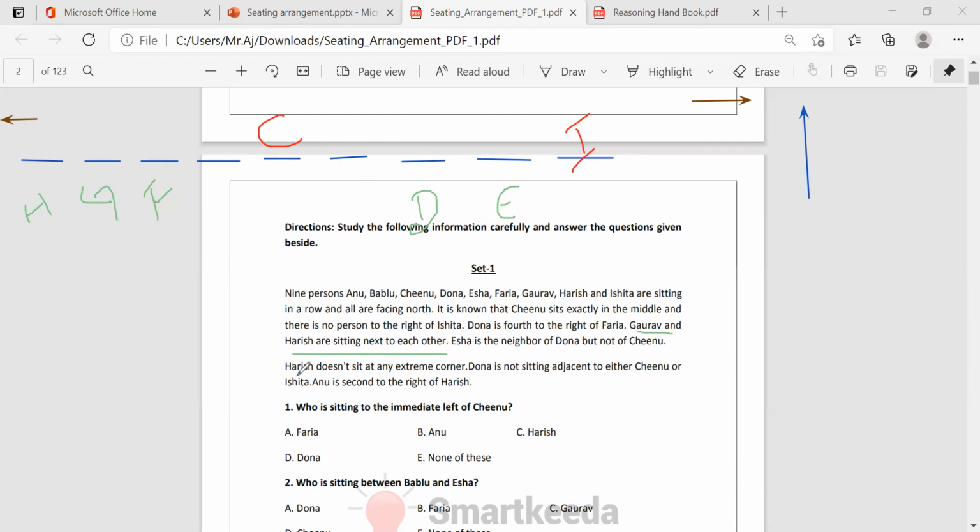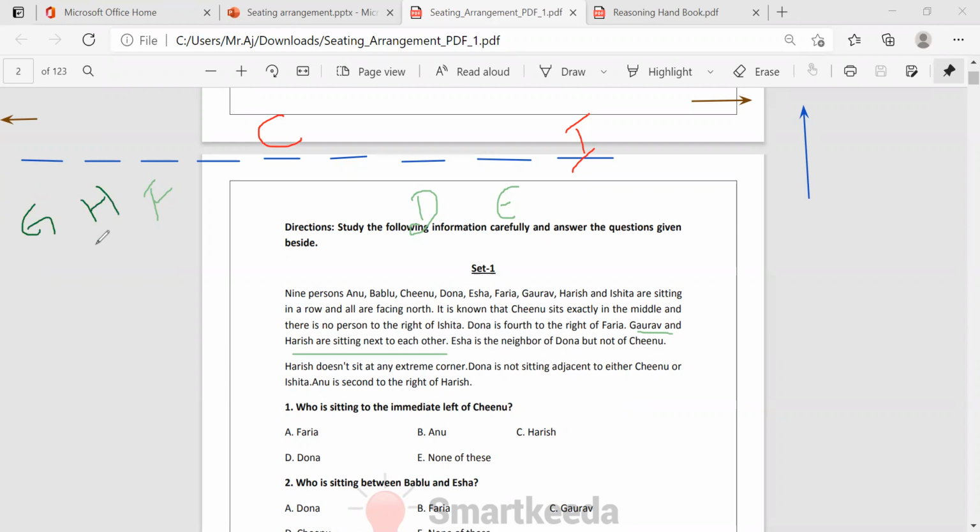And one more point they gave, Harish does not sit at any extreme corner. That means Harish is not going to be here. So these two positions will just interchange. I'll take Gaurav here and Harish here.